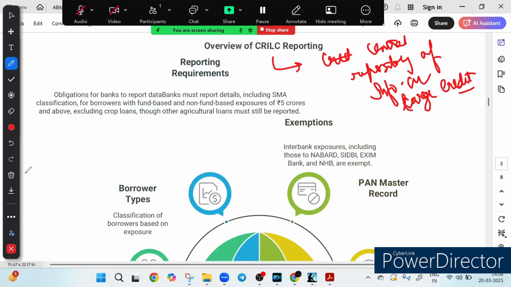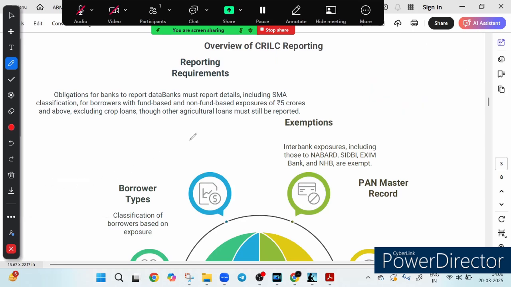See, banks must report data for all borrowers who have exposure, whether fund based or non-fund based, of 5 crore and above. So whoever has exposure of 5 crore and above, whether it is fund based or non-fund based, does not matter. Banks must report data for all borrowers, right? This includes accounts classified under SMA. What is SMA? SMA means special mention account.